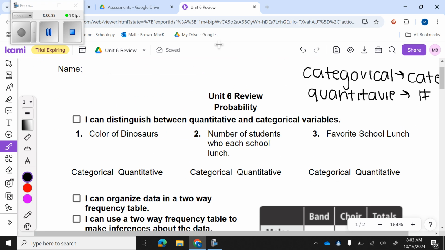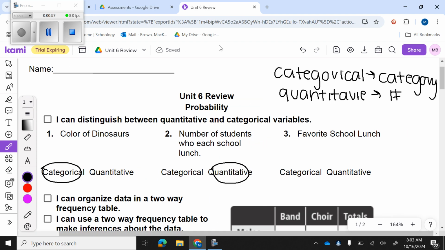So number one, the color of a dinosaur. Okay, if I'm taking that data, I'm going to answer with a color, so that means it's going to be categorical because it's not a number. Okay, number two, number of students who eat school lunch. If I say how many students eat school lunch, you're going to answer with a number, which means that's going to be quantitative. Okay, your favorite school lunch, when I answer this, you could answer pizza or Crispitos or whatever. This is not a number answer, so this means that this is categorical.